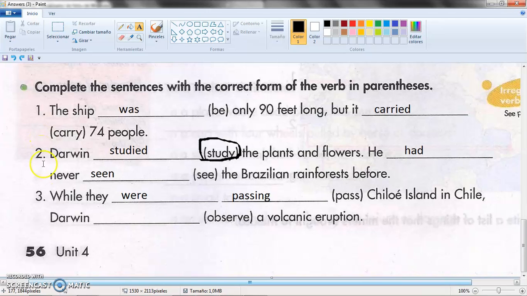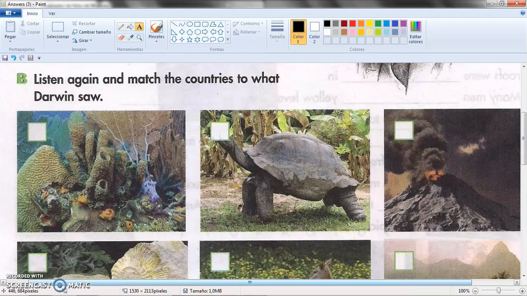Here we have the word observe. To observe is a different verb. In this case, it says observe. In the narration, it says saw, which is the past form of see. So I'm going to write observed. Okay? A volcanic eruption. I'm going to continue with this because we are supposed also to answer this one here.